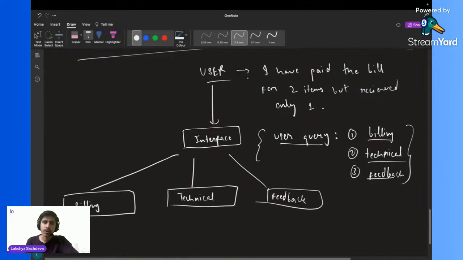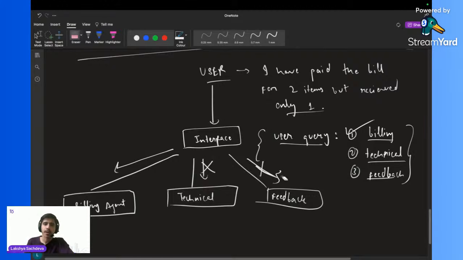So now, you have given the prompt, I have paid the bill for 2 items but received only one. What will be the output for the interface? The output will be billing. After the output is decided, the interface will send the prompt to my billing AI agent, not my technical agent and not my feedback agent.